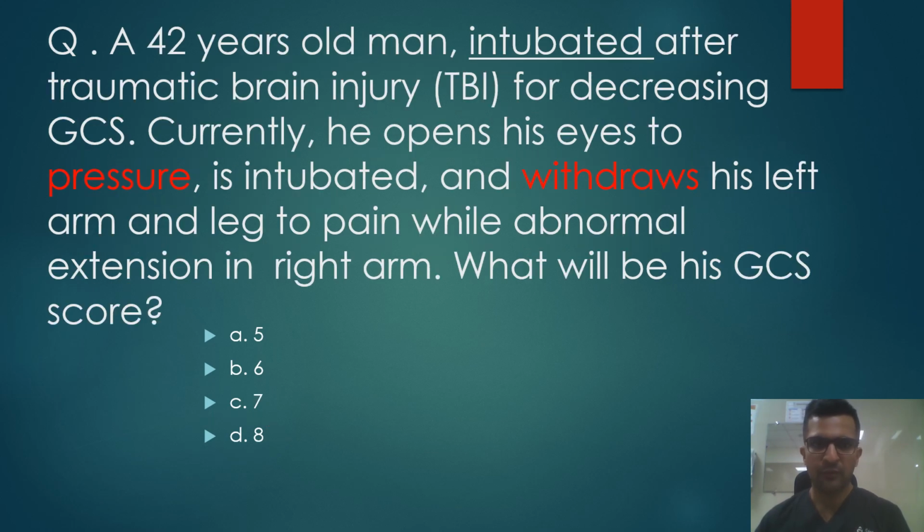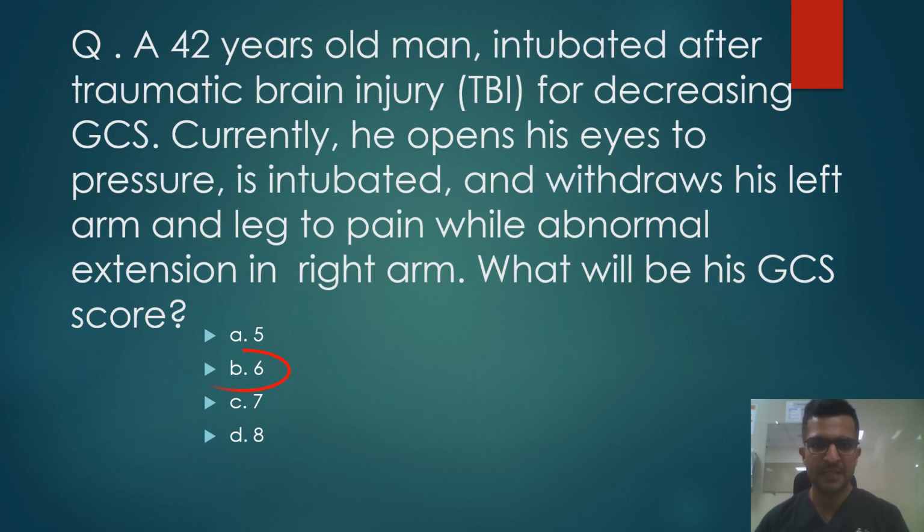Next question. A 42-year-old man intubated after traumatic brain injury, and I have already highlighted what we have discussed. Opens his eyes to pressure, so 2, and withdraws his left arm, so 4 plus 2, 6. Remember, whenever there is intubation or tracheostomy, it will be mentioned as T, and it will not be taken into consideration for counting the total score. So it will become 6T in this patient, and the answer is 6.